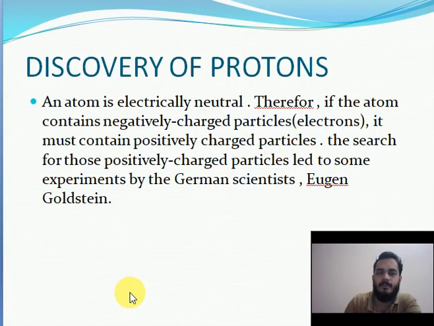Discovery of proton. An atom is electrically neutral. Therefore, if the atom contains negatively charged particles, it must contain positively charged particles also. The search for those positively charged particles led to some experiments by the German scientist Eugen Goldstein.